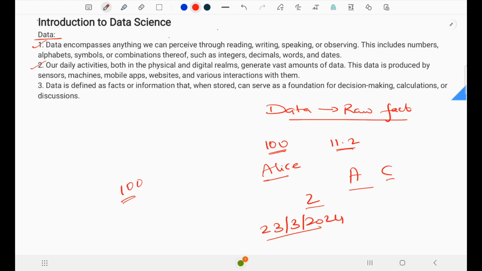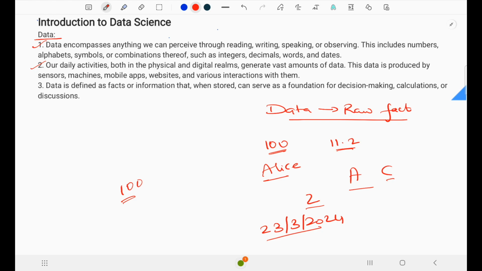A smartwatch tracks our steps, monitors our heartbeat, and it is stored somewhere. So this is data. We are generating data from sensors, machines, mobile apps, websites, all around us. And every interaction we have with them generates a massive amount of data, right?